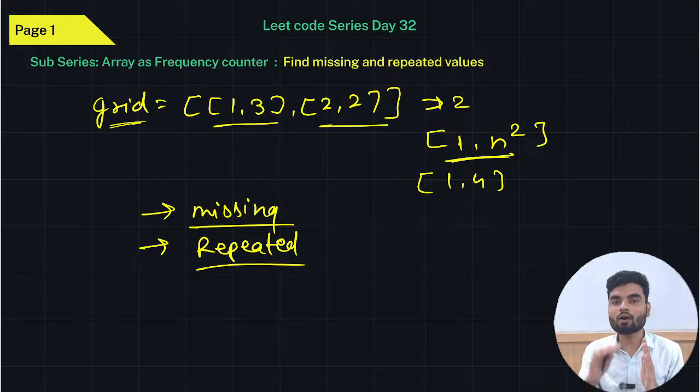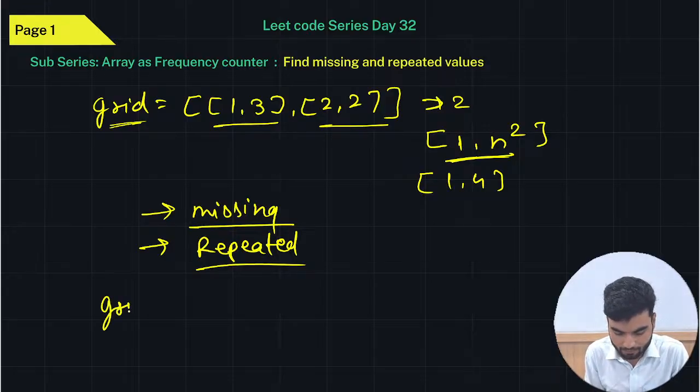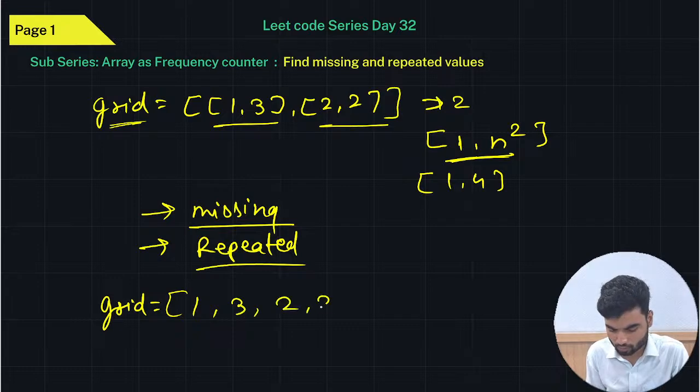Second thing is that all the value will be positive, and third thing is that there will be some dependency on the frequency. So let's figure out, do we have a dependency on the frequency? Let's see. Okay, so now here, if you simplify this grid, you will have what? I'll create one. We'll simplify this grid. You will have what? Look at this. You will have 1, 3, 2, 2.